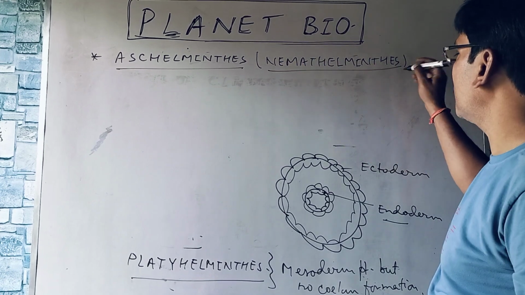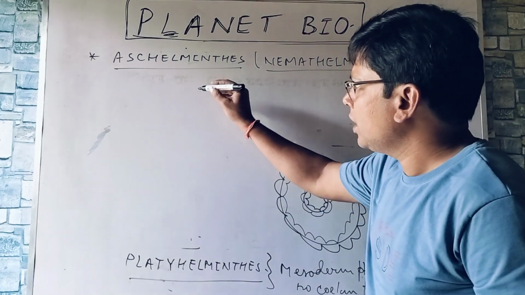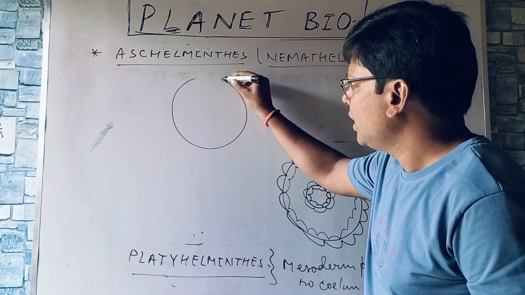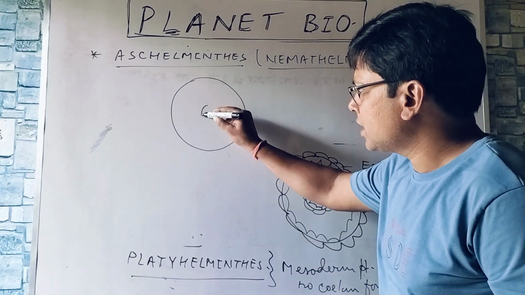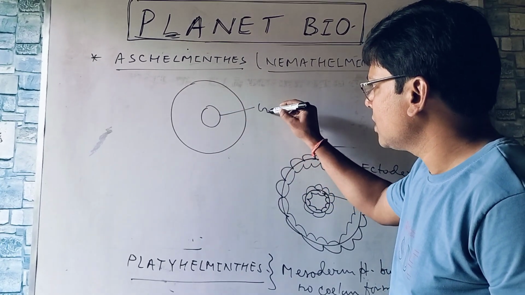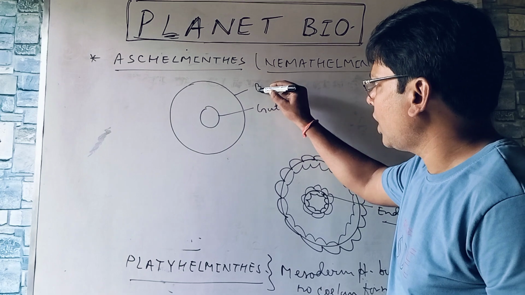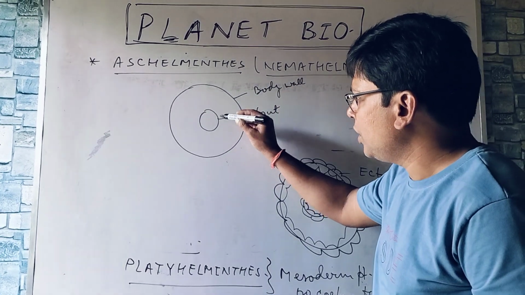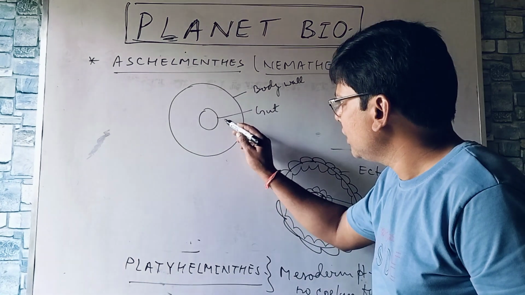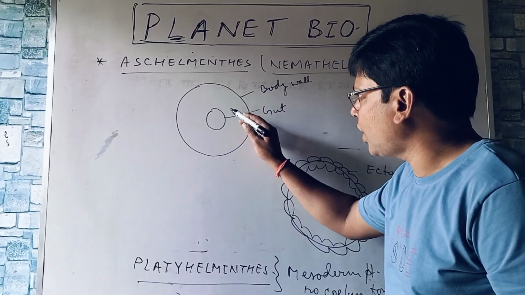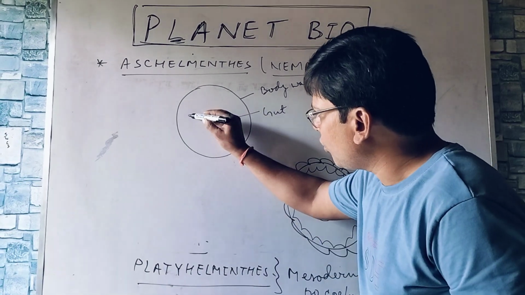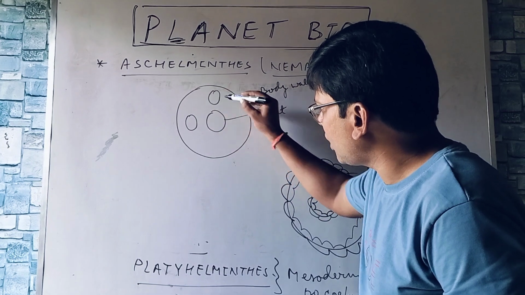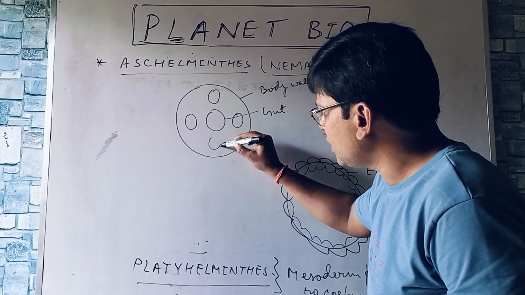Here you can see this is the gut, this is the body wall, and in between mesoderm is going to split. In the space between gut and body wall, mesoderm is going to split, but only it has gone up to this condition.